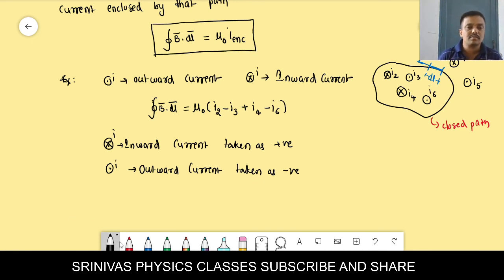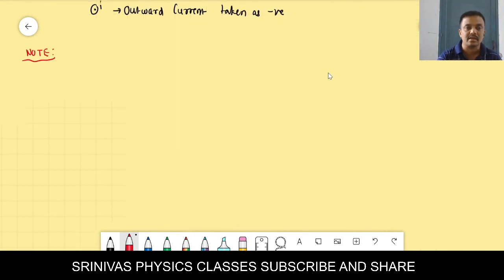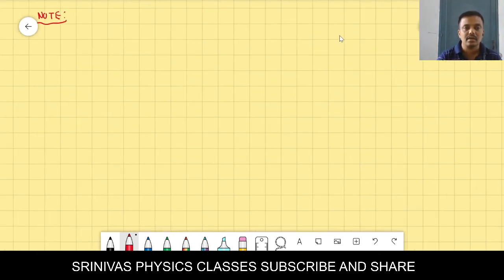And what is the use of this Ampere circuital law? What can we do by using this law? By using this law we can find out the magnetic induction, just like by using Biot-Savart law also we are finding the magnetic induction due to a current wire.